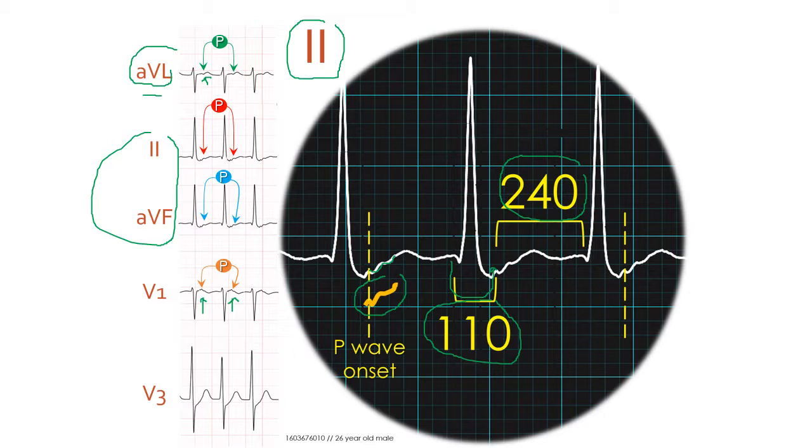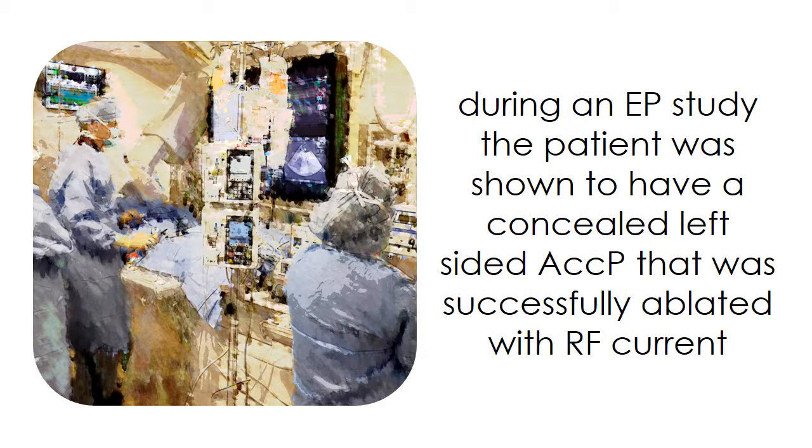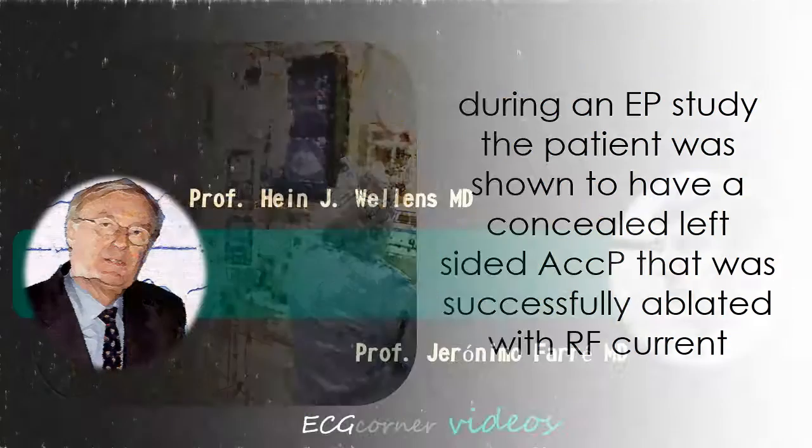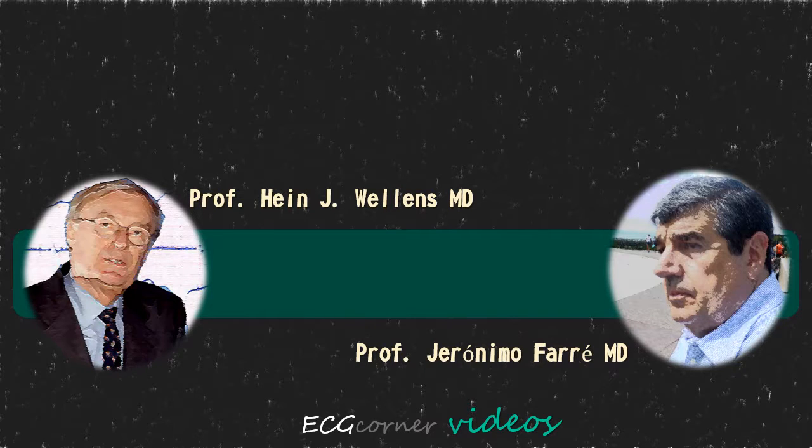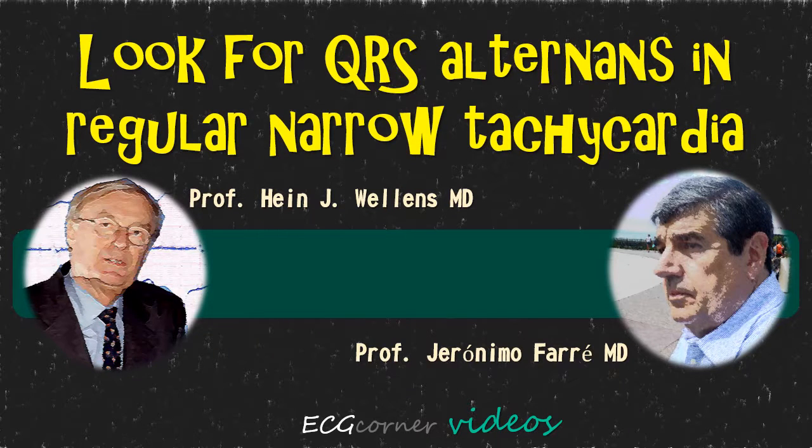As indicated before, in lead V3, we see clearly the presence of QRS alternans, and this is also suggestive for an atrioventricular reentry tachycardia using an accessory pathway. The patient underwent an electrophysiological study that demonstrated the existence of a left-sided concealed accessory pathway that was successfully ablated. The take-home message in this case is look for QRS alternans in regular narrow tachycardia. Thank you very much for your attention.